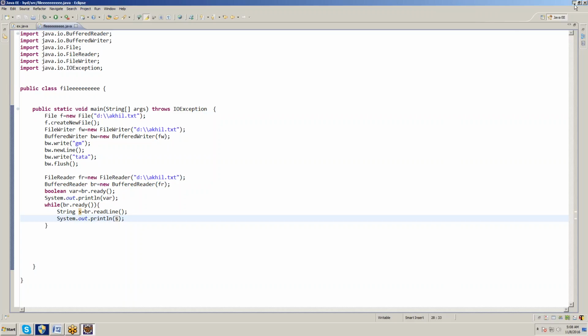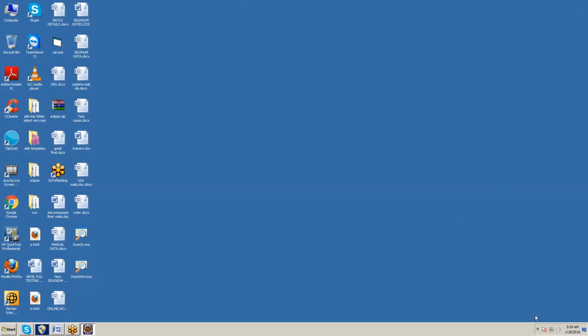Right. Next concept, reflection API. API means application programming interface.